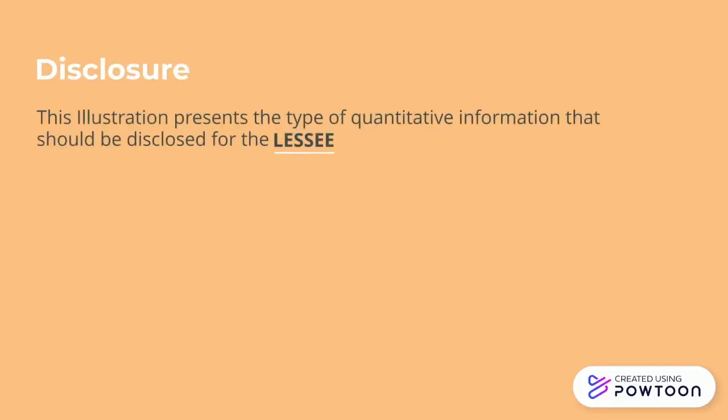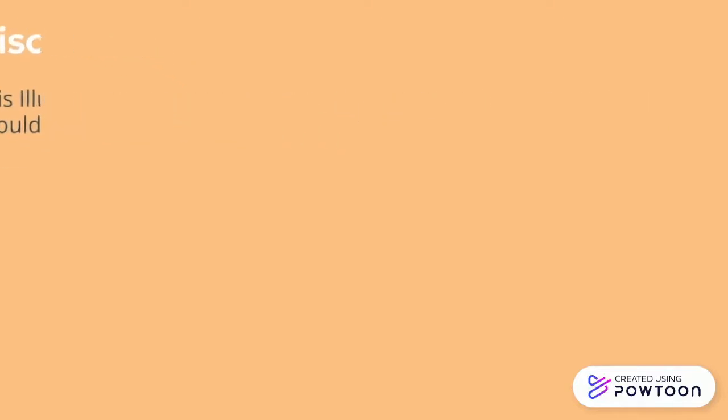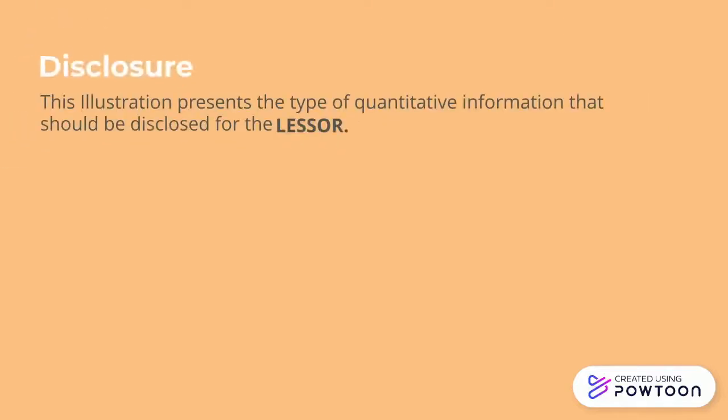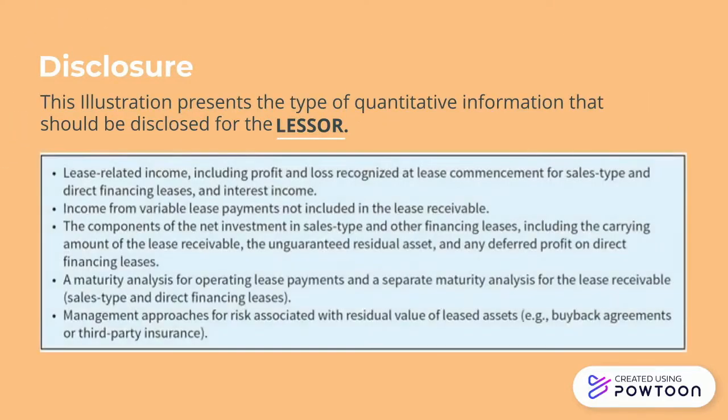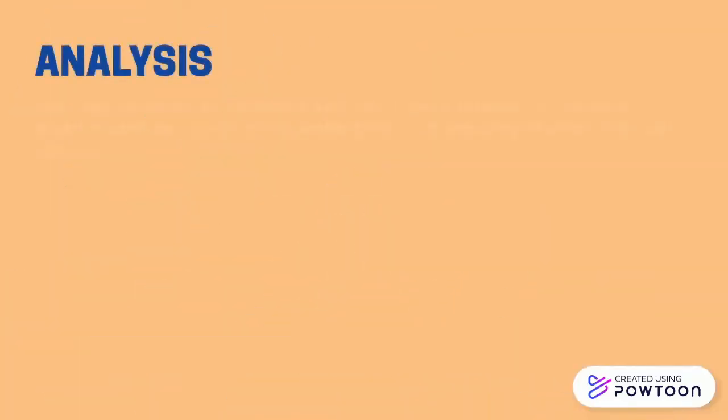Now, there are also types of quantitative information that should be disclosed for the lessee that are written inside the box down below. On the other hand, there are also types of quantitative information that should be disclosed for the lessor. Here you can read the info that is inside the box. Now, let's jump onto the analysis.